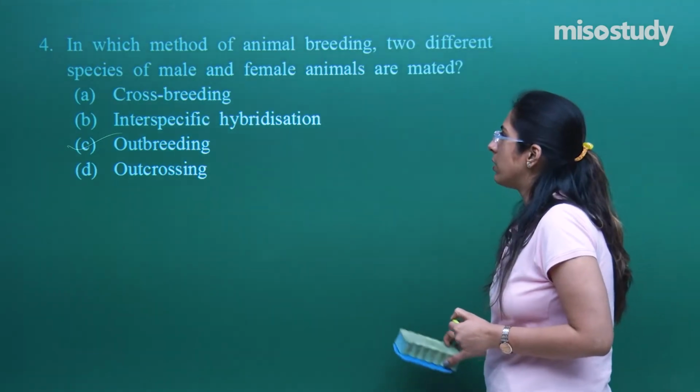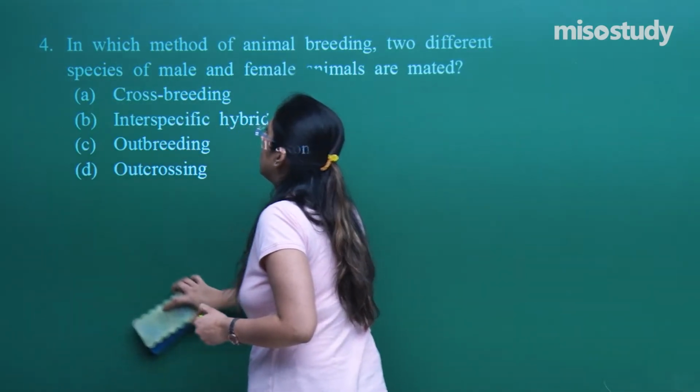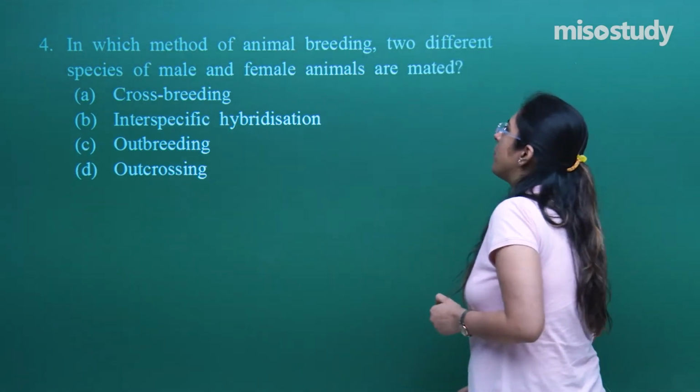Now, let us talk about the next question. In which method of animal breeding are two different species of male and female animals mated?